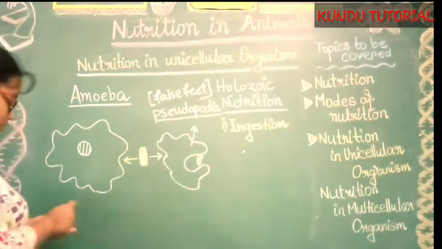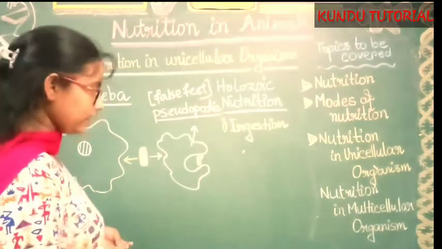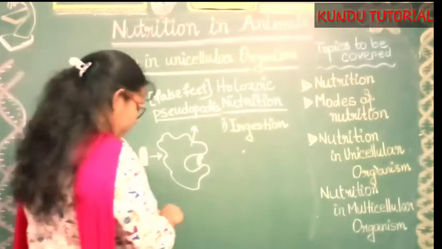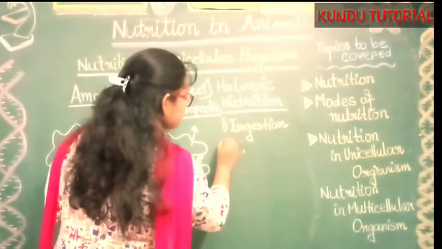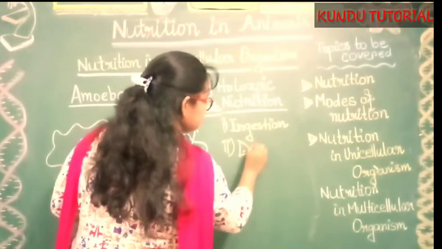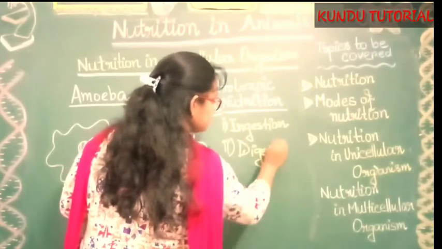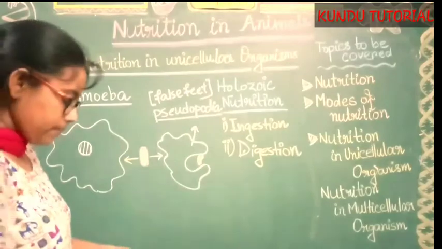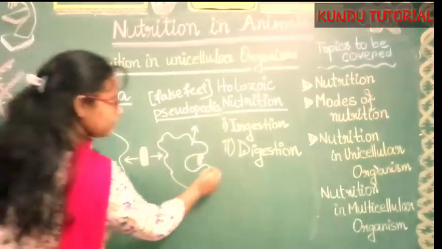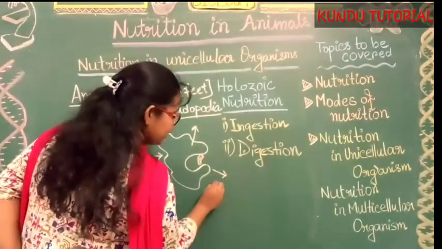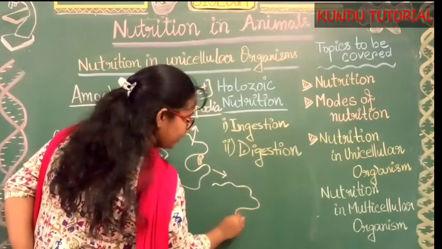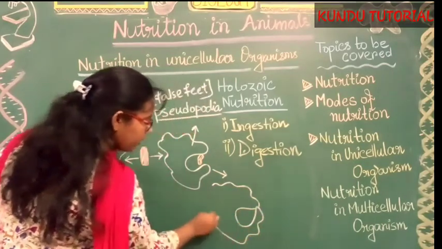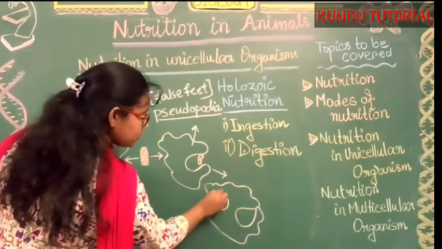Next, what will it be? Digestion process. Digestion means, again, the structure with the help of one vacuolated structure.